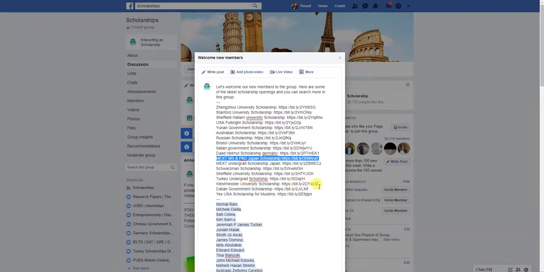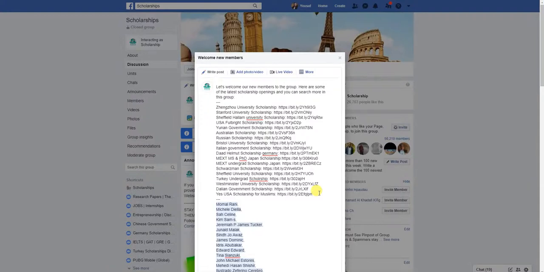Also, the important thing is that we are not only posting the scholarship opportunities, but we are also trying to help students with how they can actually apply for these scholarships. In this regard, we have 3 to 4 things. For example, a scholarship is awarded to a student if a professor in a university accepts him as his student. So students have to write emails to professors asking for recommendation letters, acceptance letters and invitation letters.